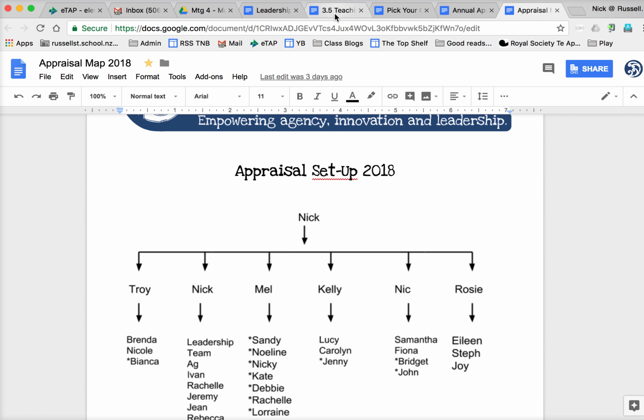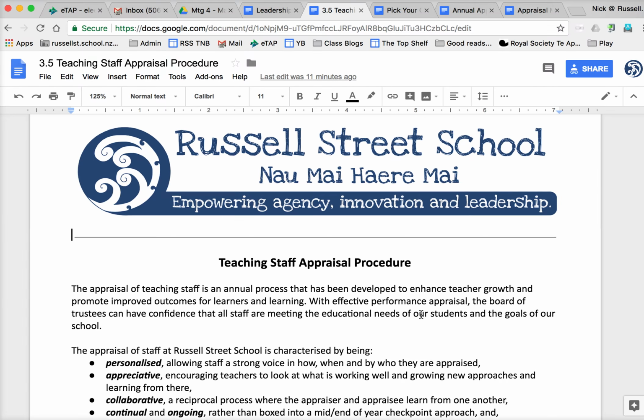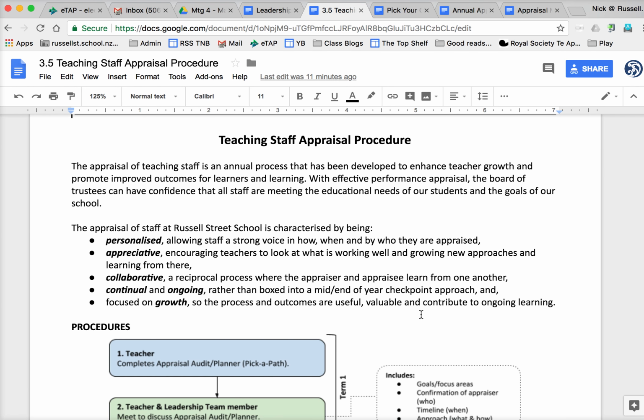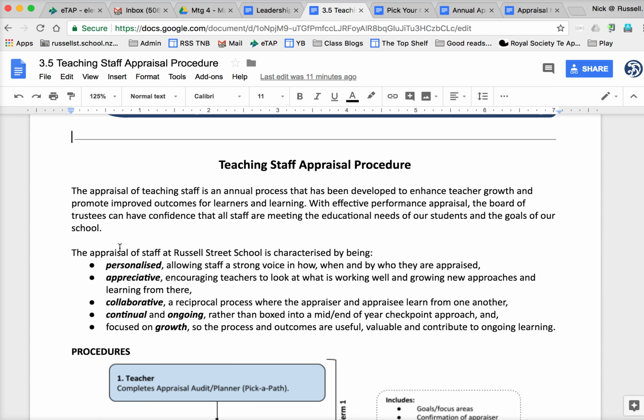So let's go back to the first one, Teaching Appraisal Procedure. So this is the official overview of what guides appraisal for this year. All of the content that is put in here is like an overview that was all developed at retreat.